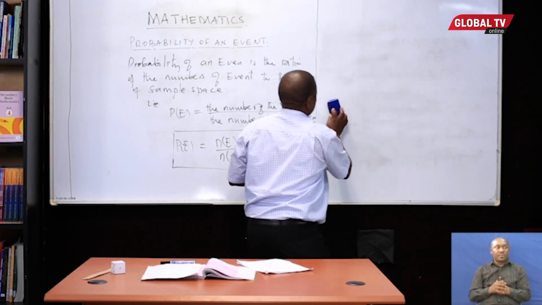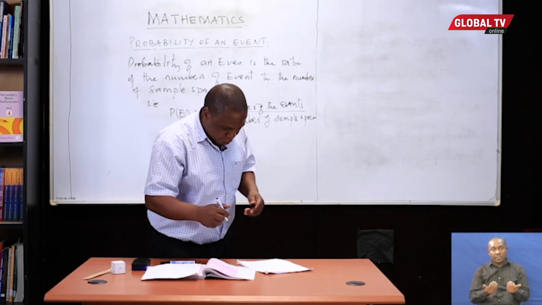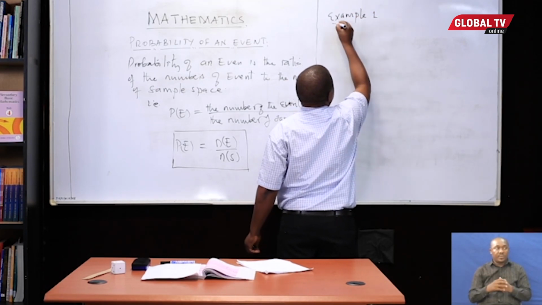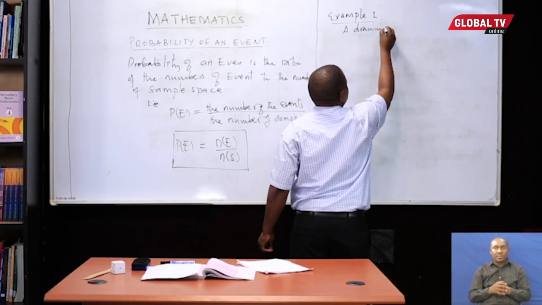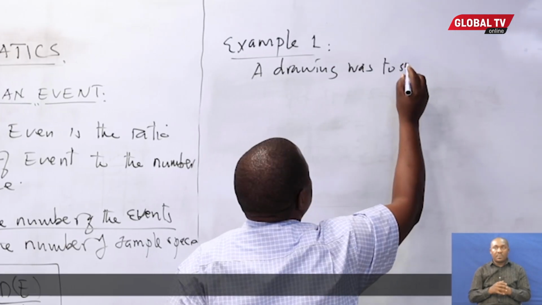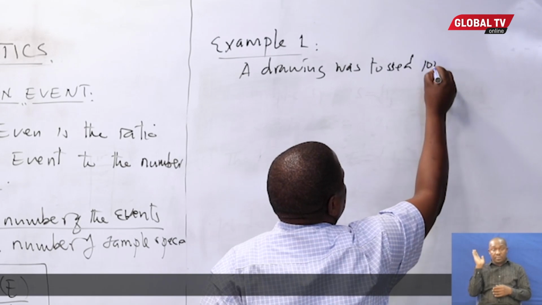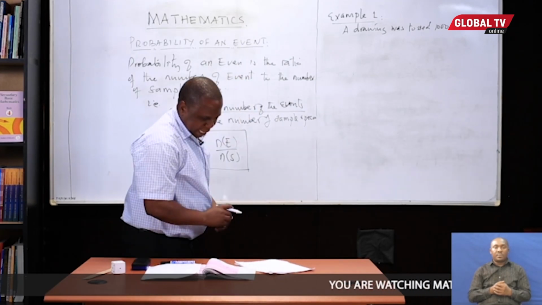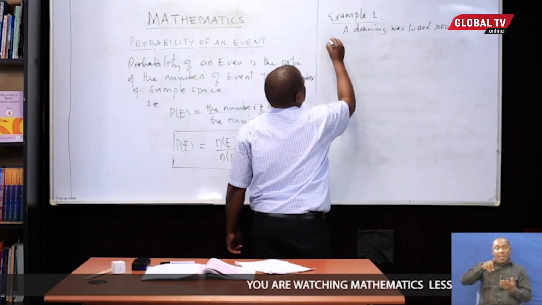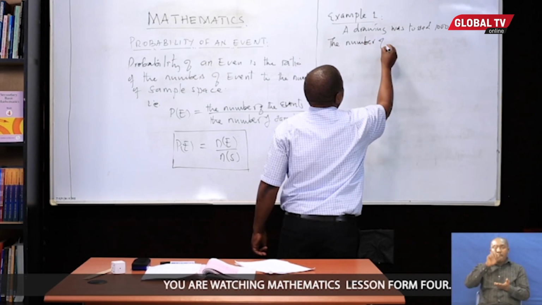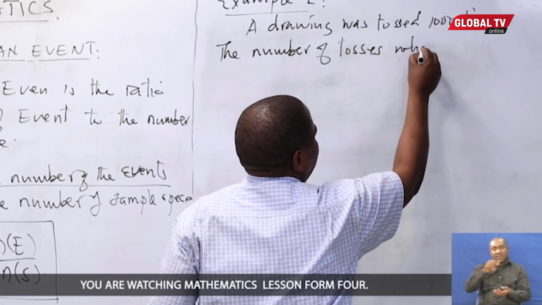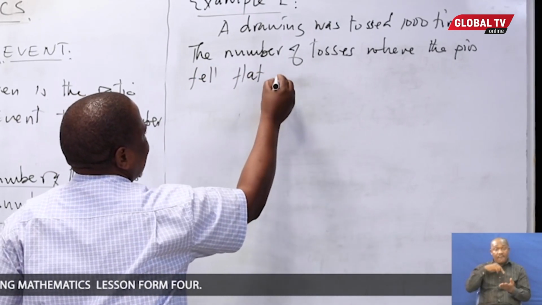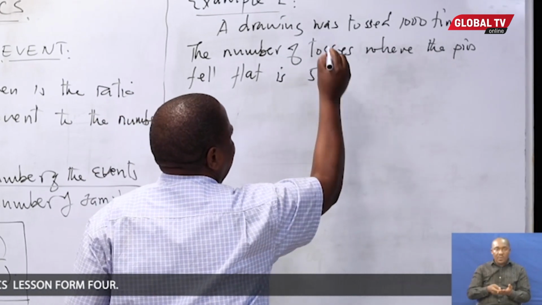Example number 1. A drawing pin was tossed 1,000 times, and the number of tosses where the pin fell flat was 568.